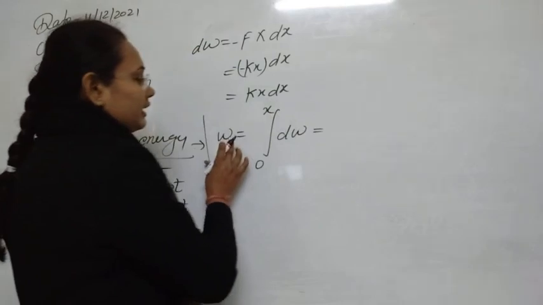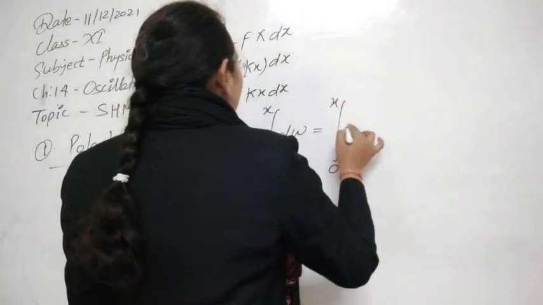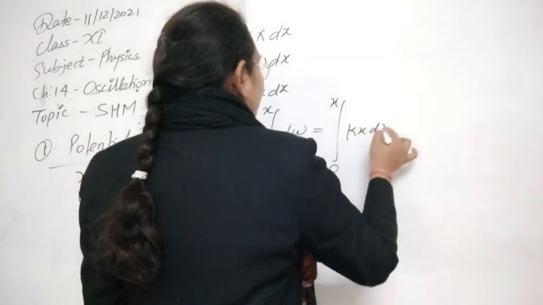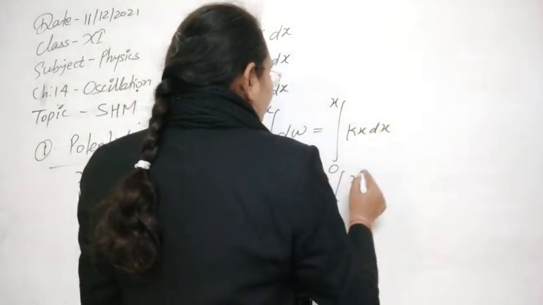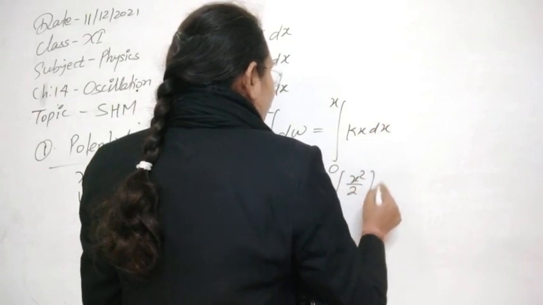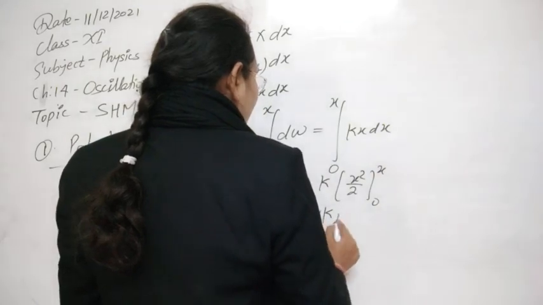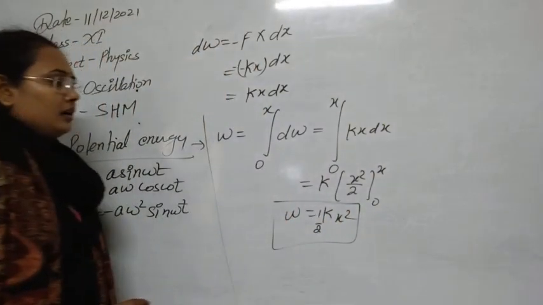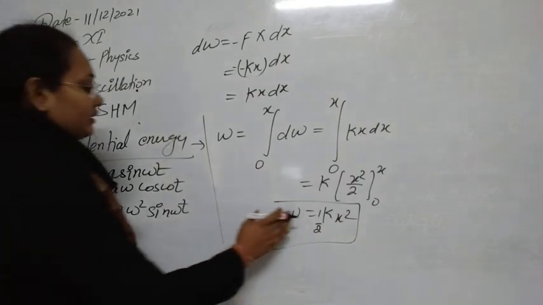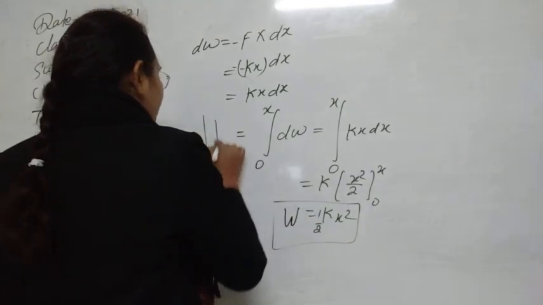If we integrate it, we get x square upon 2, from 0 to x. Finally we get half of kx square, and that is the value of W, the work done. Sorry, not omega, this is the value of W.